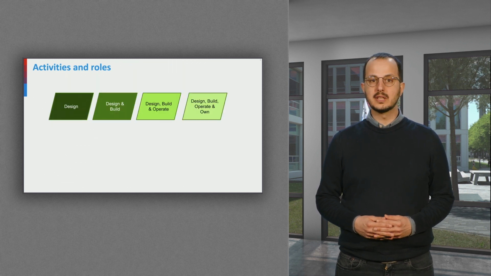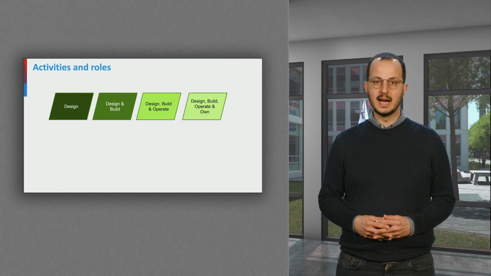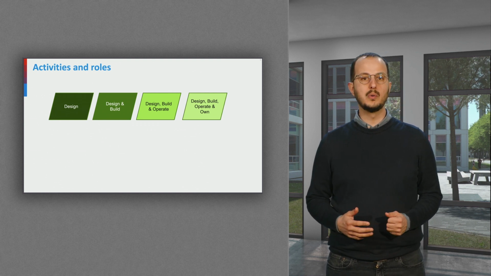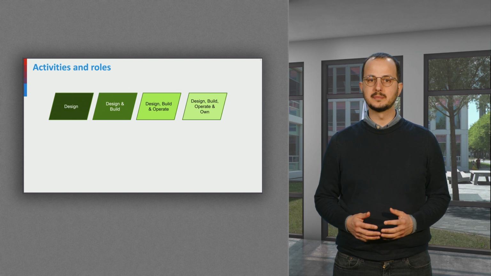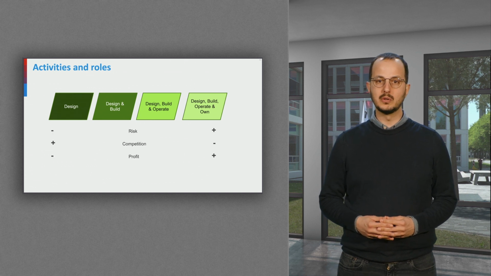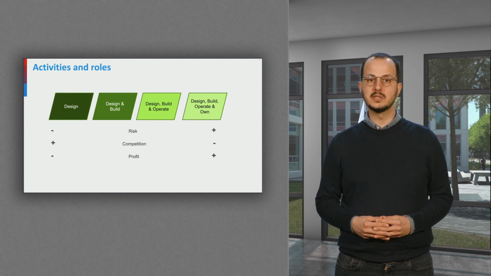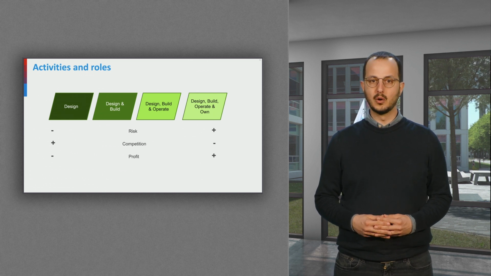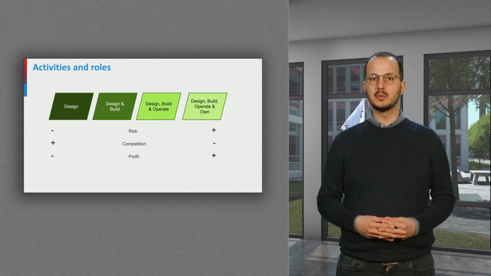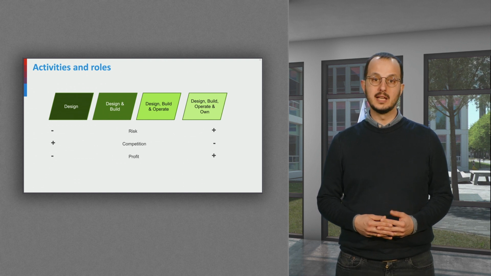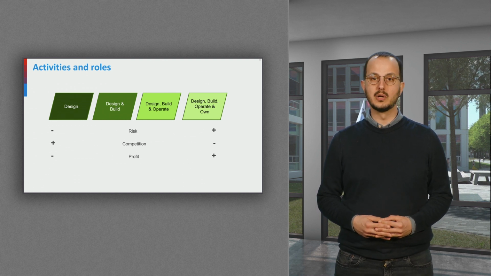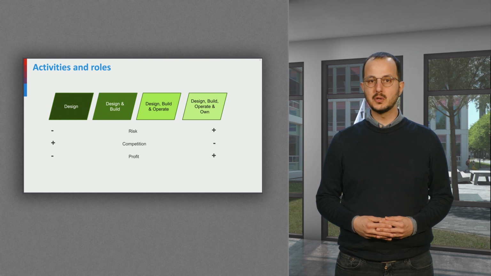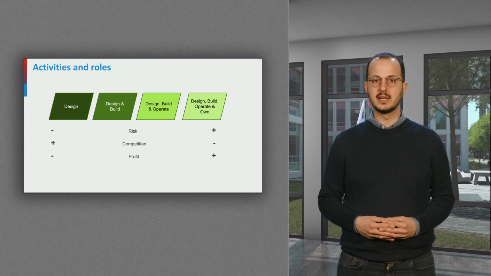Market stakeholders can assume different roles. Designing, building, operating, and owning a heat system are discrete roles. Having multiple roles increases the risk but reduces the competition and could therefore lead to larger profits. Conversely, specializing in one role reduces the risk, increases the competition, and therefore lowers the profit. The choices depend on the setting and the market stakeholders involved.